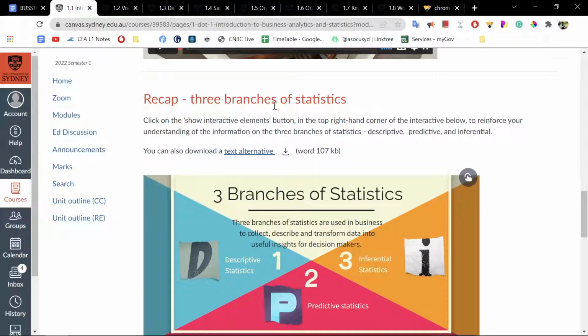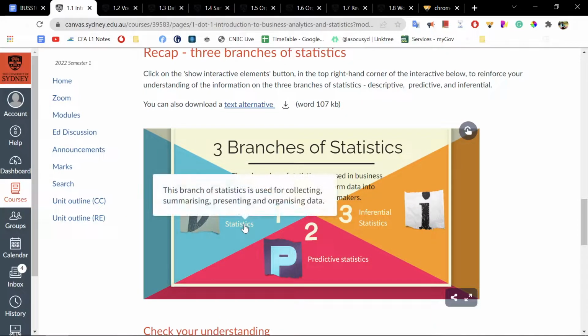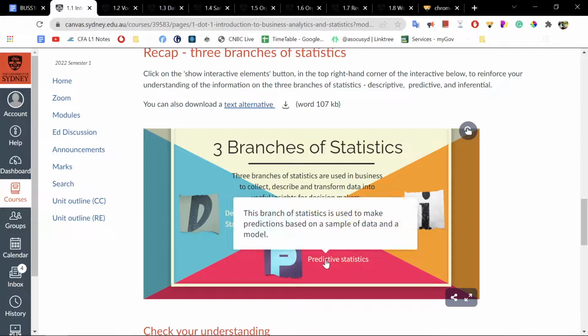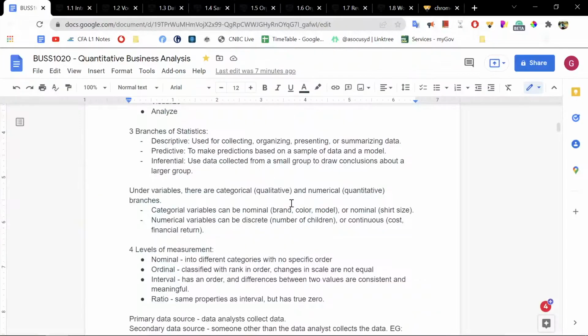So the three branches of statistics. We have descriptive statistics, predictive statistics, and inferential statistics. Descriptive statistics is used for collecting, organizing, and presenting or summarizing data. So this is really quite clear. For example, how many students have a 90 and above, or how many hours on average do students study.